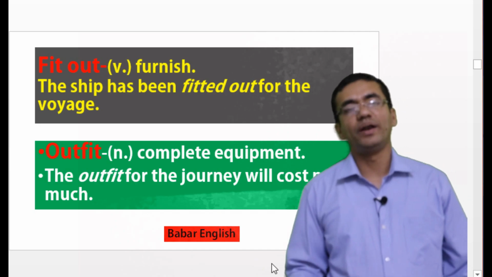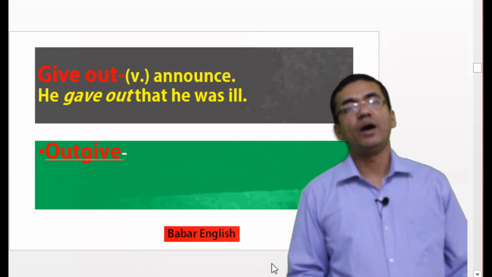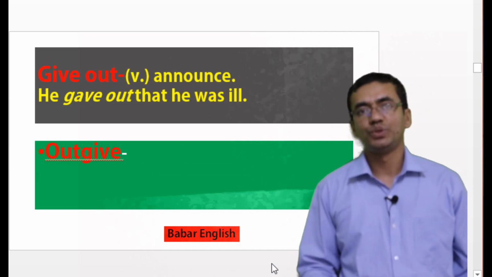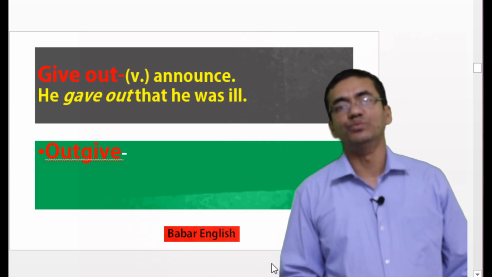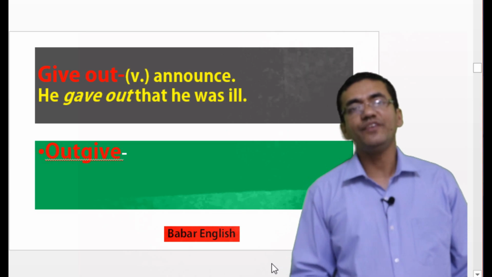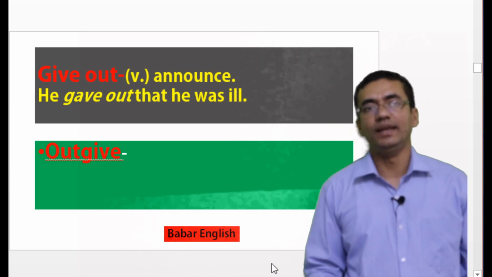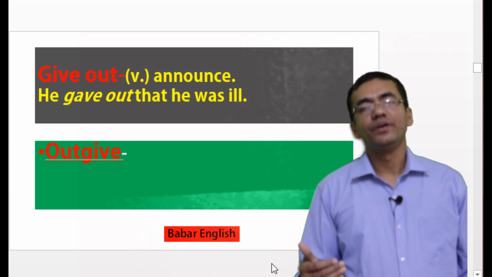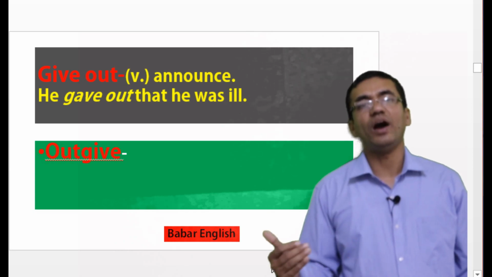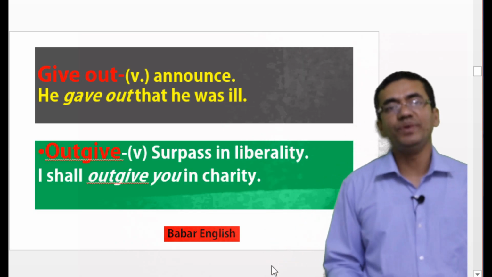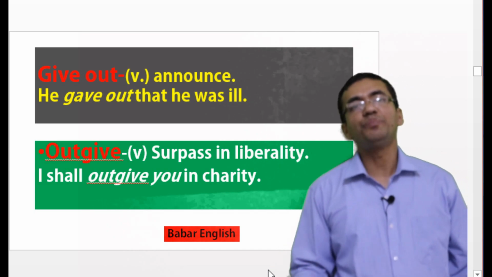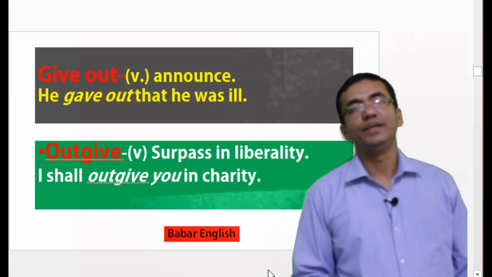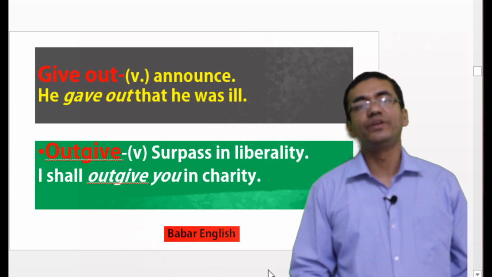Let's move to our next phrase. Our next phrase is give out. So what is the meaning of give out? Give out means announce. He gave out that he was ill. Now, if we invert this word, it will become outgive. Outgive means surplus in liberality. So if we put it in a sentence, it will become: I shall outgive you in the charity.